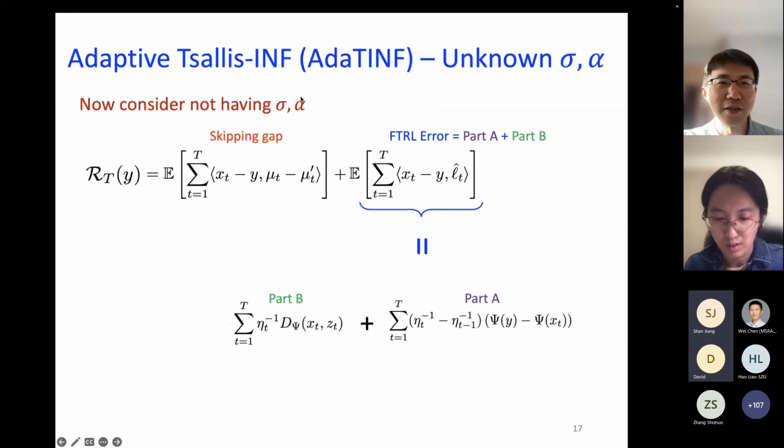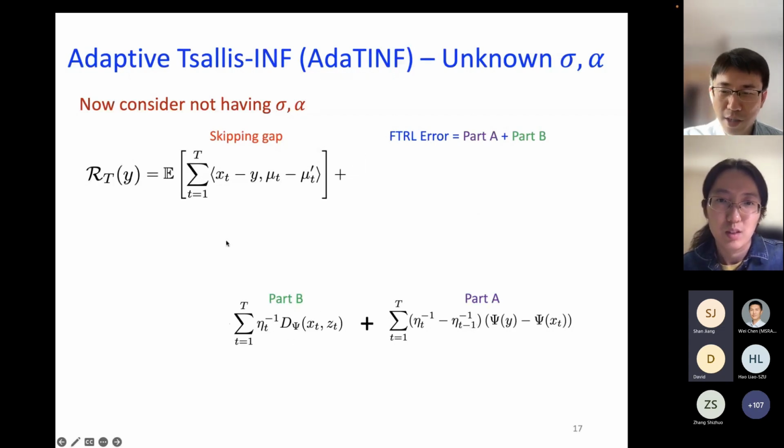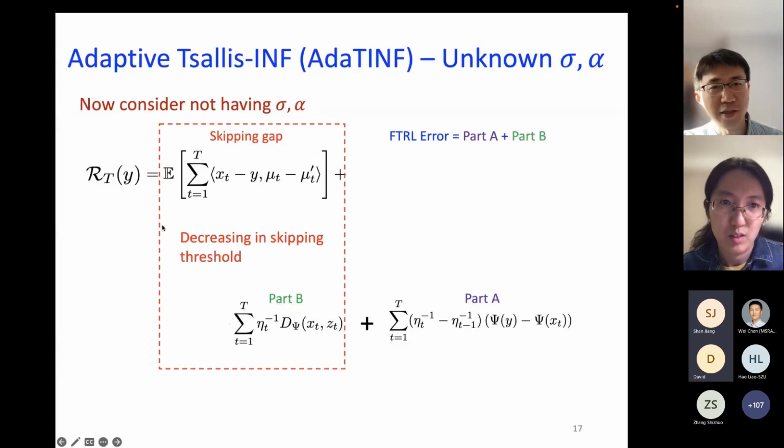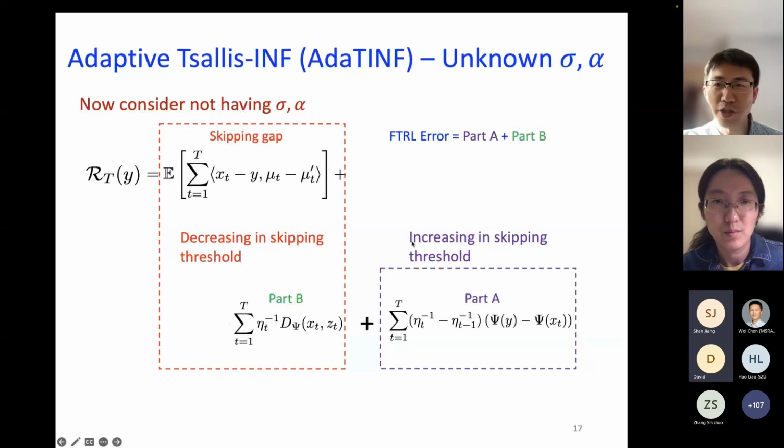We still consider the regret decomposition: it's a skipping gap plus the FTRL error, and we know that this error is part A plus part B. We observe that the skipping gap and part B are both decreasing in the skipping threshold, whereas part A is increasing in the skipping threshold.